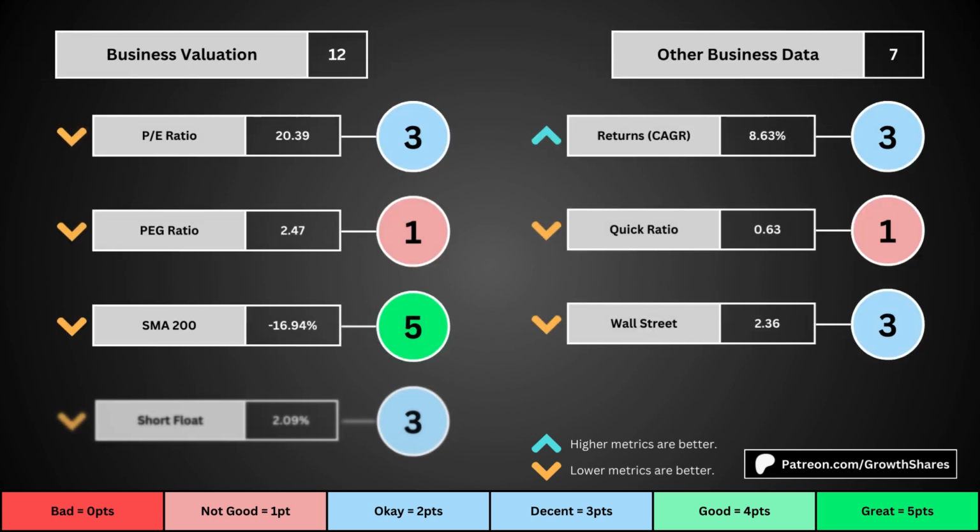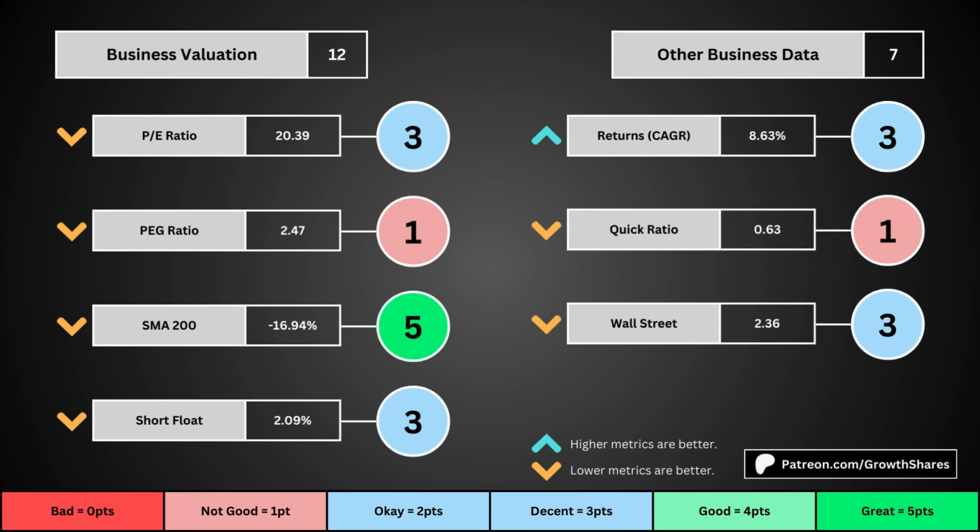This third set of metrics deals with the valuation of the company's stock based on its business. Think of the P/E ratio as a measure of speculation around the stock. We want it low. The PEG ratio combines earnings growth with the P/E ratio. Then the 200-day simple moving average is the average stock price over that period. We want that low because it means we have a cheaper stock price.